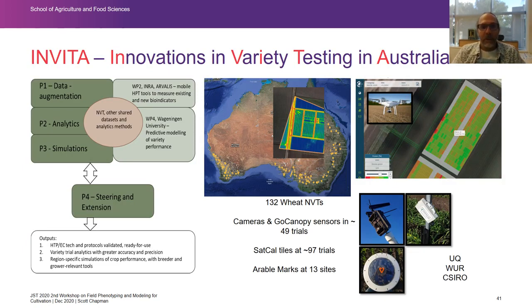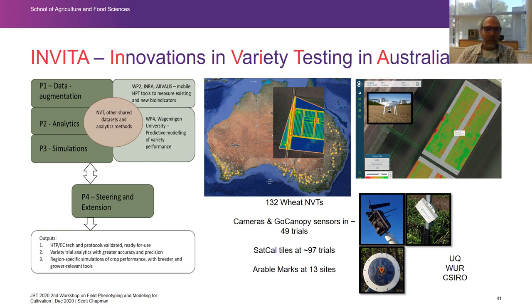So the last thing I wanted to mention was this new project that we're working on. It's a collaboration between UQ, Wageningen University Research, and CSIRO. It's called INVITA and stands for Innovations in Variety Testing in Australia. We've shamelessly stolen this name from our colleagues in Europe who have a program called INVITE, where this is Europe instead of Australia. And GRDC saw the opportunity to invest in a project that complemented INVITE. And so this is actually a sign of respect of the INVITE project, in fact.